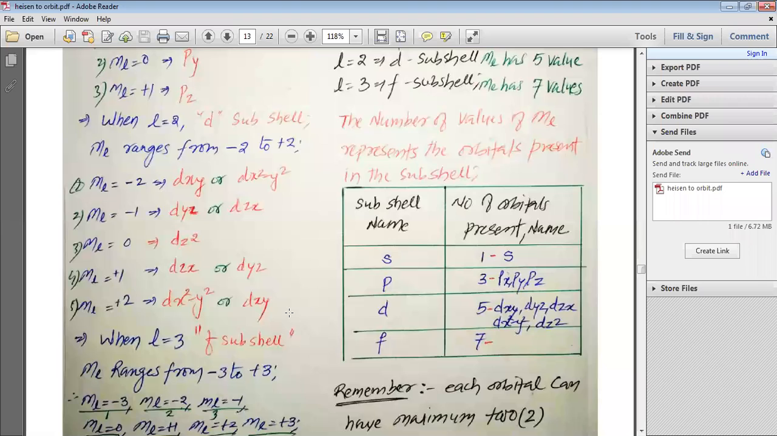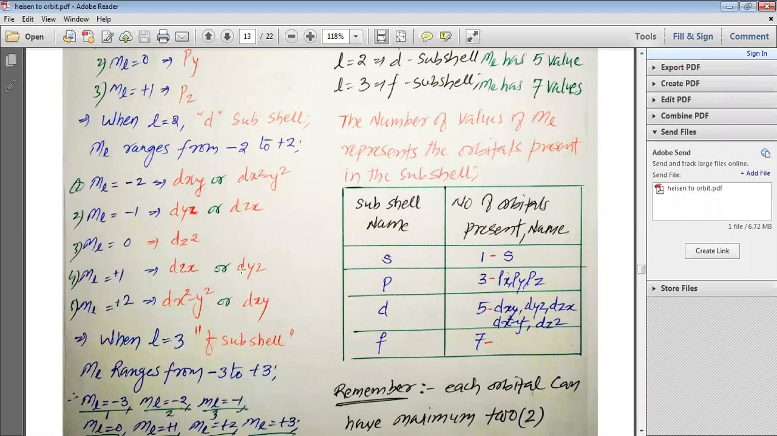Now, why do I write "or" here? Let us try to understand. Suppose you give the value ml is equal to -2 to dxy, then definitely you are going to give ml is equal to +2 to dx square minus y square. Vice versa, if you give ml is equal to -2 to dx square minus y square, then for ml is equal to +2, you need to give it to dxy. That is the meaning of your ml.